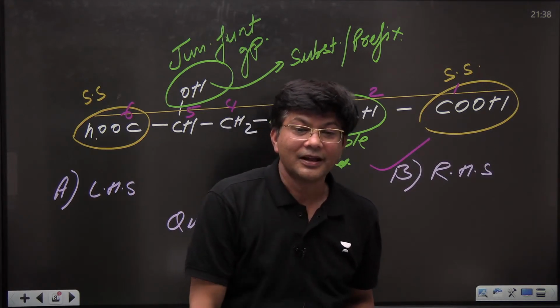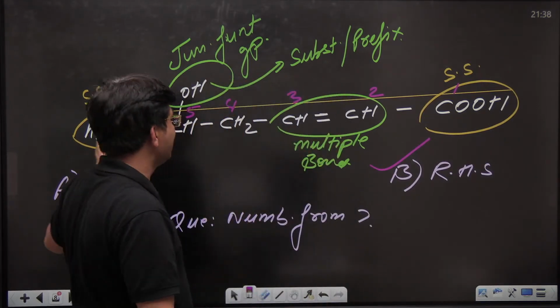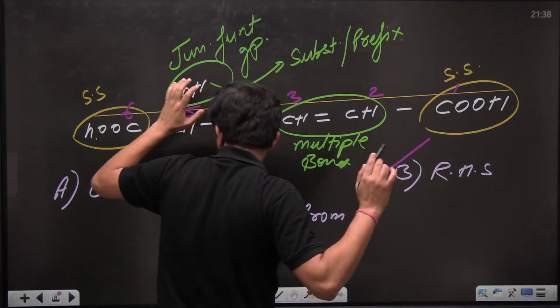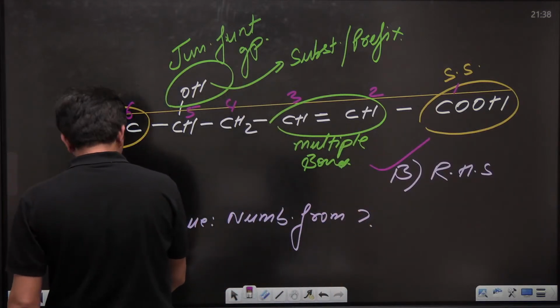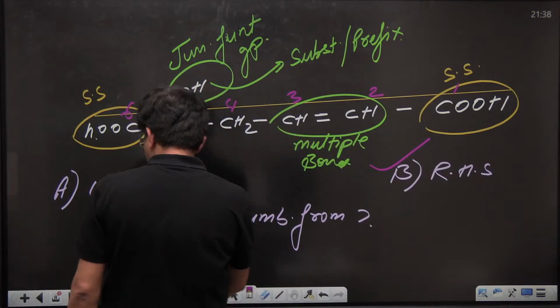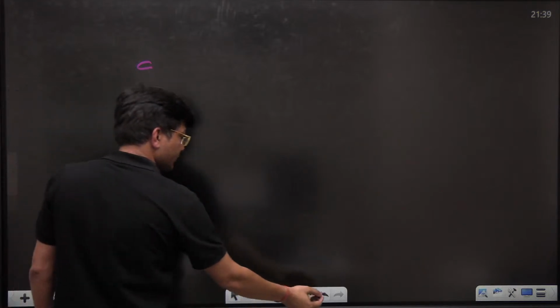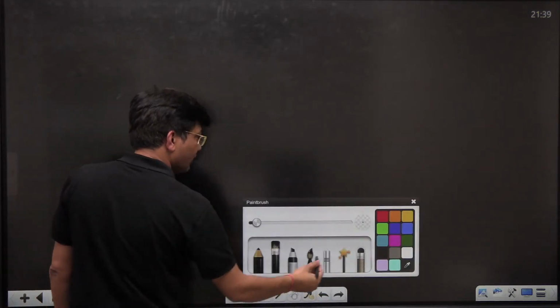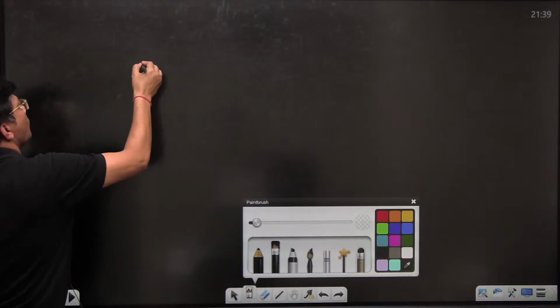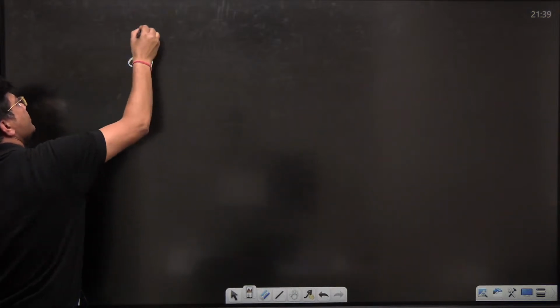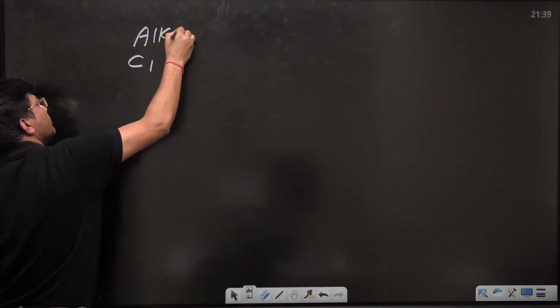Now kids, let's deal with the IUPAC names of a few questions. Now see to it, kids. Let me tell you one thing very clearly. If there is only one carbon, alkane of one carbon, what do you call it? Do let me know.